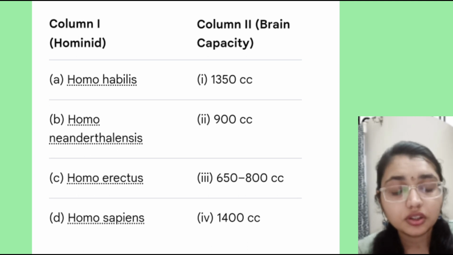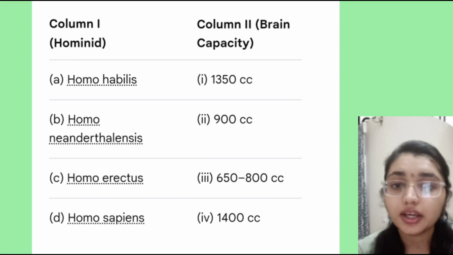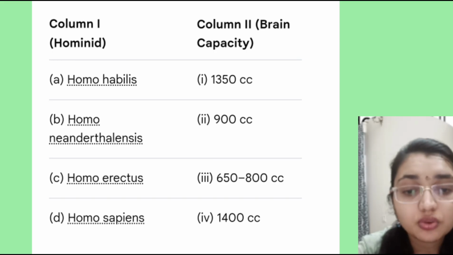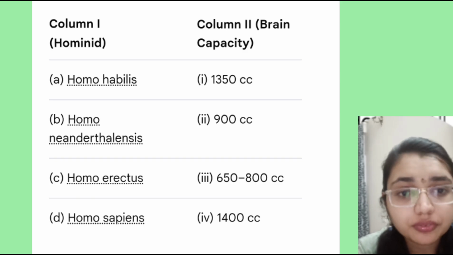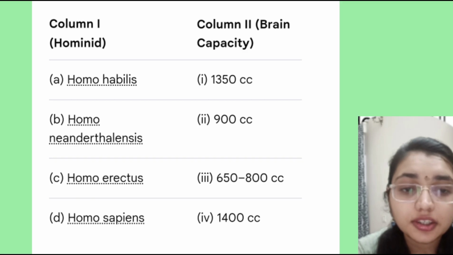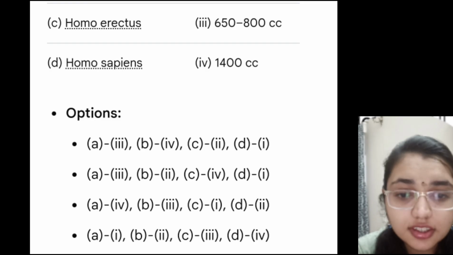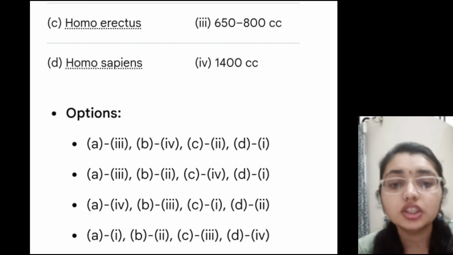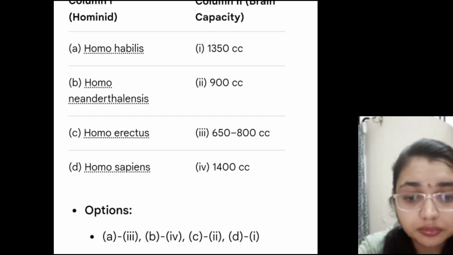The correct option is that Homo habilis has a brain capacity of 650 to 800 cc. So 1A is 3, and only one option shows A as 3, so we directly get the answer 1.